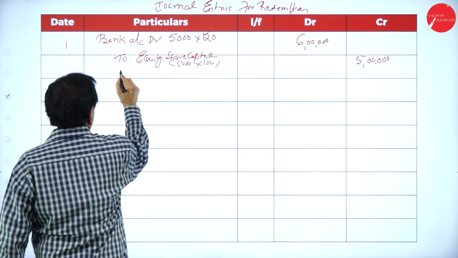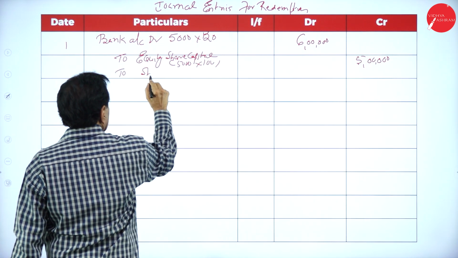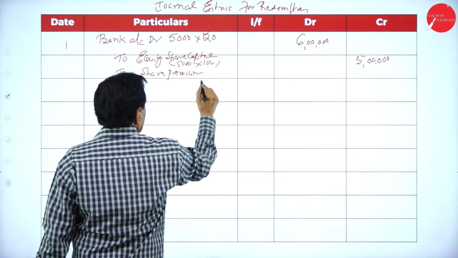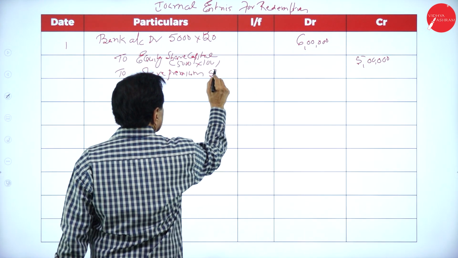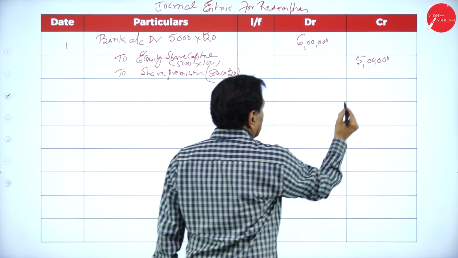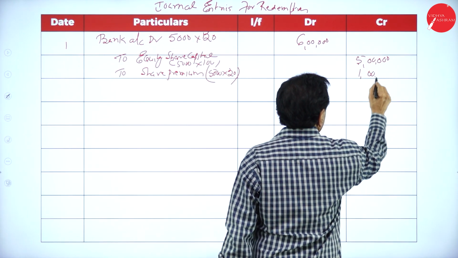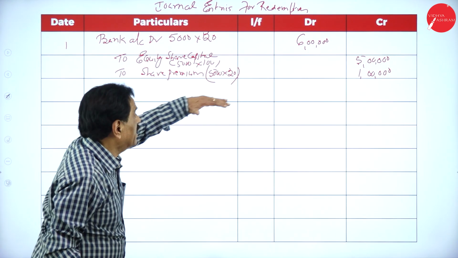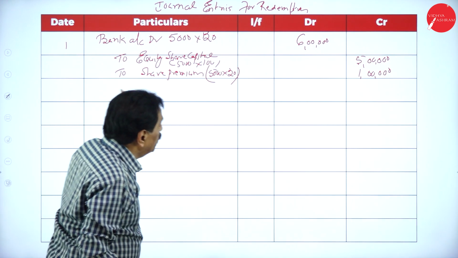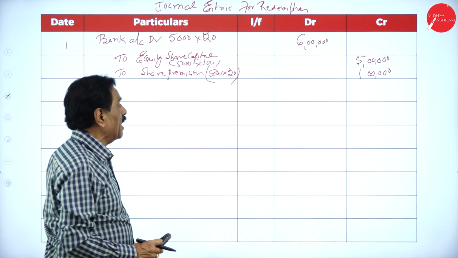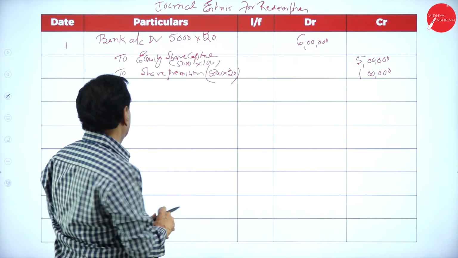To share premium, 5,000 into 20, it is 1 lakh. So what's the entry now? Bank account debtor 6 lakh to equity share capital 5 lakh to equity share premium 1 lakh. We got the issue of shares now.